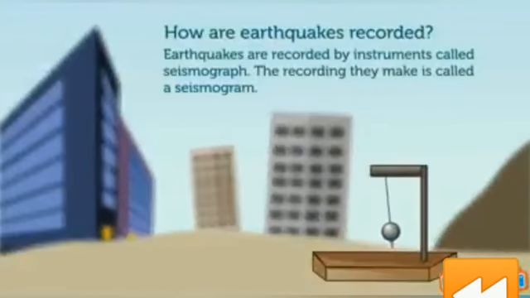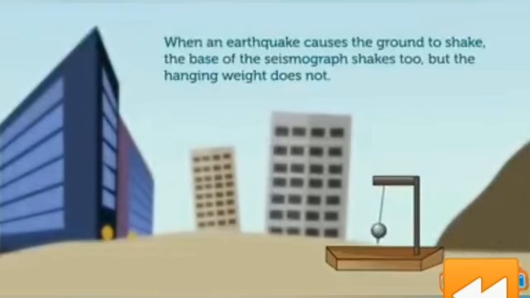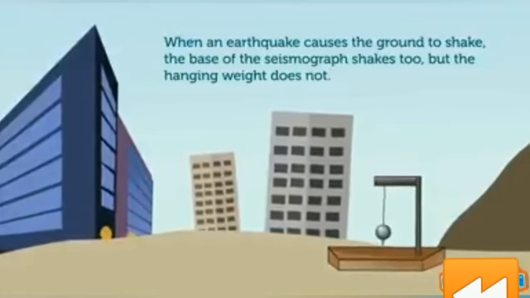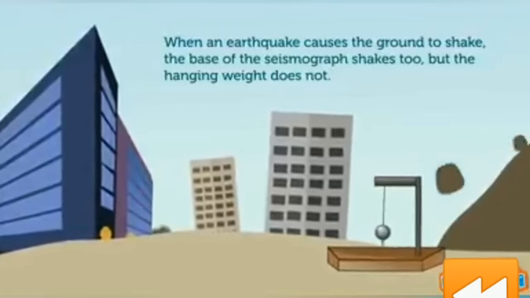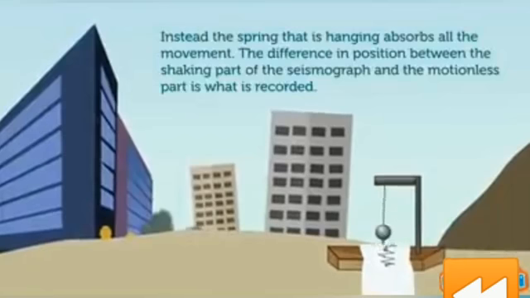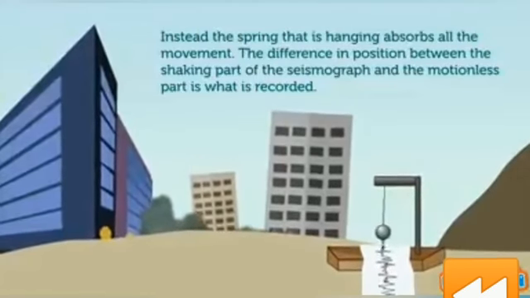Earthquakes are recorded by instruments called seismographs. The recording they make is called a seismogram. The seismograph has a base that sits firmly on the ground and a heavy weight that hangs free. When an earthquake causes the ground to shake, the base of the seismograph shakes too, but the hanging weight does not. Instead, the spring that is hanging absorbs all the movement. The difference in position between the shaking part of